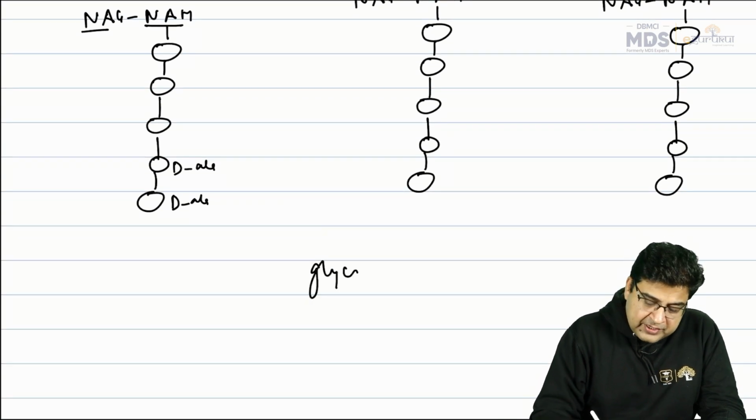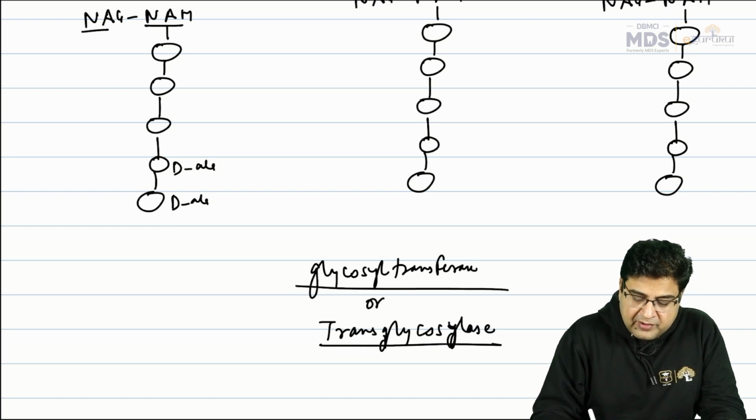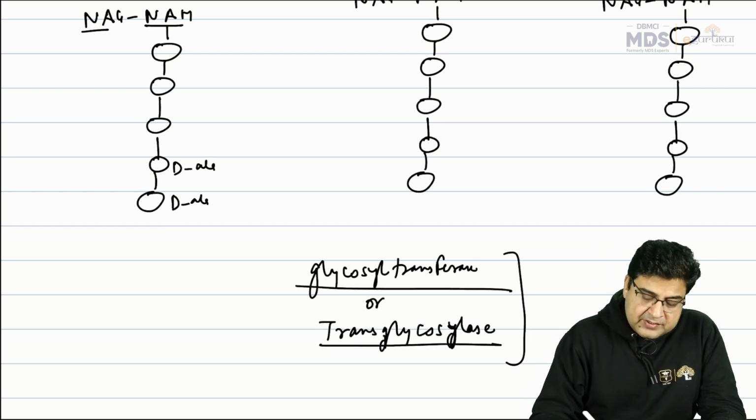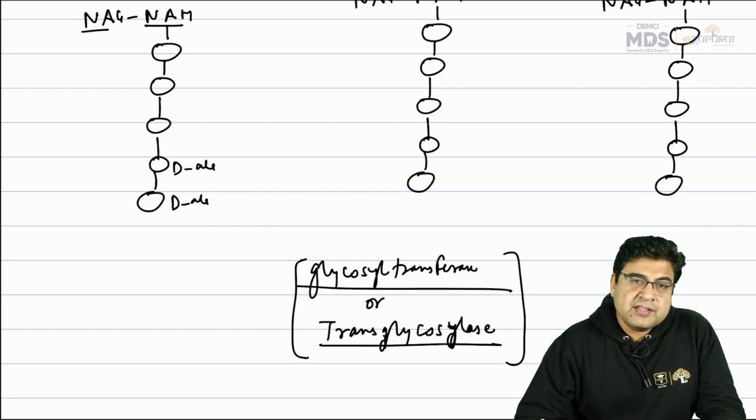So we have the presence of an enzyme called glycosyl transferase enzyme, which is also known as transglycosylase enzyme. This is the enzyme that is required for synthesis of a peptidoglycan chain. So what will this enzyme do?